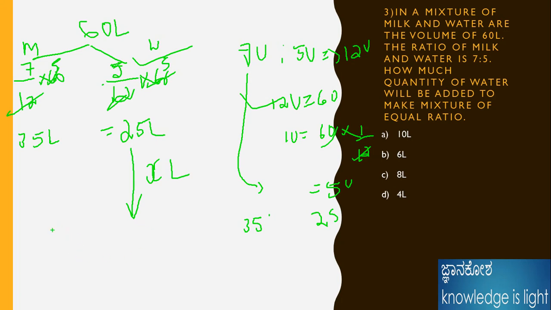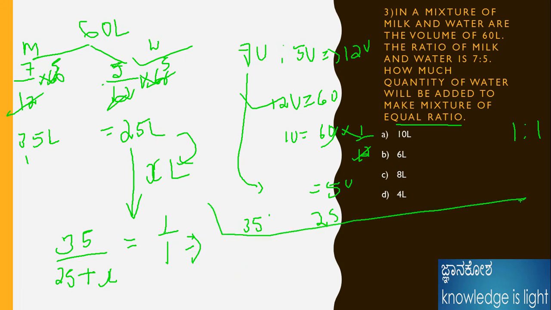Here, this one is n1 and n2. Equal ratio, I will take it as 1:1, which is good for practice. Okay, fine. n1 by n2 means 35 divided by 25 plus x, because water is being added, so I take 25 plus x, equal to 1:1. If you solve this, 35 is equal to 25 plus x. X is equal to 35 minus 25, which is 10. So 10 liters of water is added here.